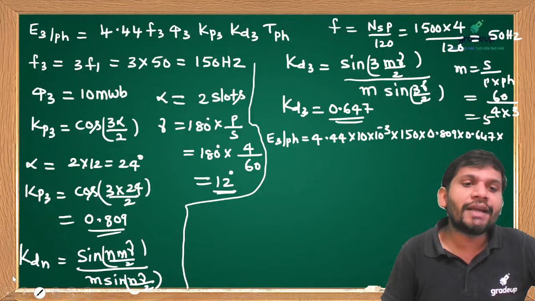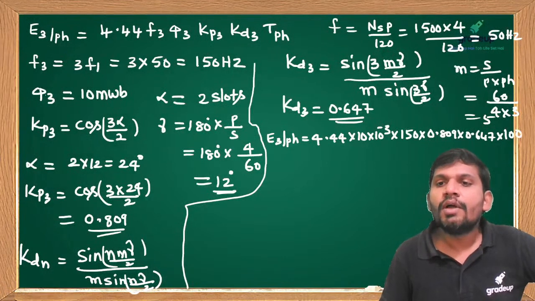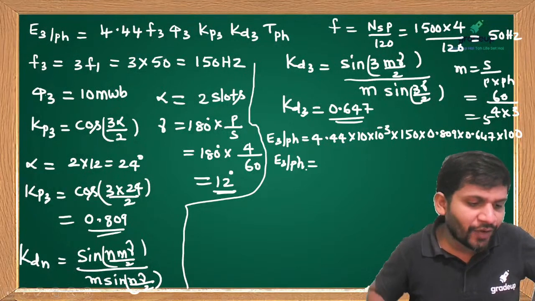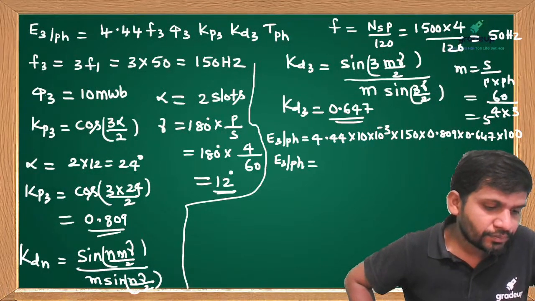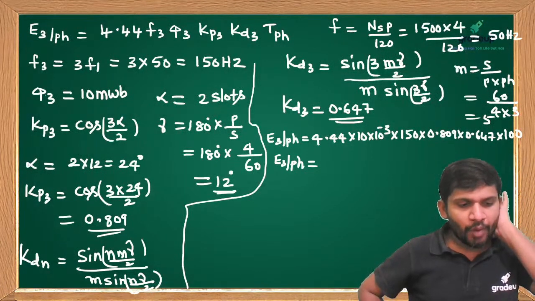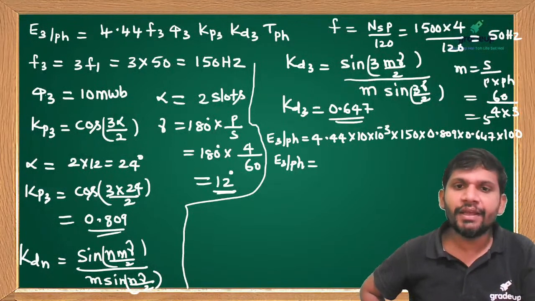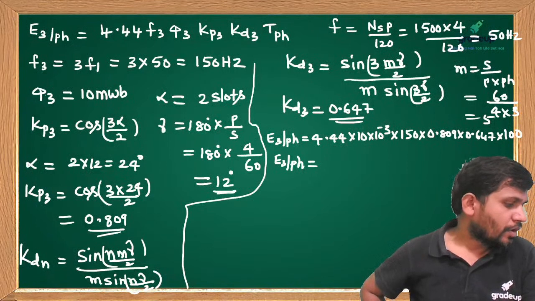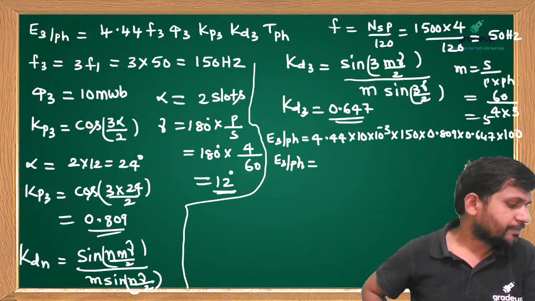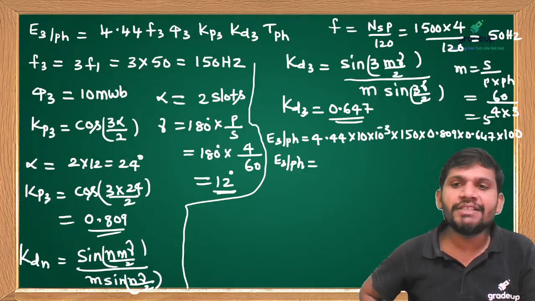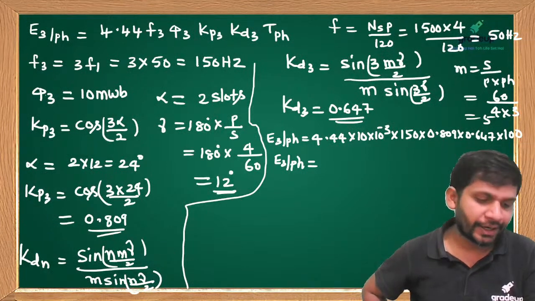Then how much can you get? Can anybody answer this? How much induced EMF E3 per phase did you get, students? Come on, students. Please do that one: 4.44 into 10 into 10 power minus 3 into 150 into 0.809 into 0.647 into 100.